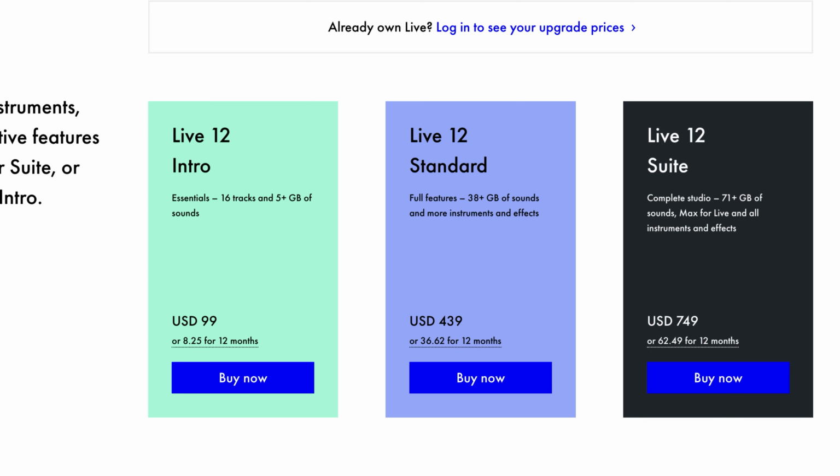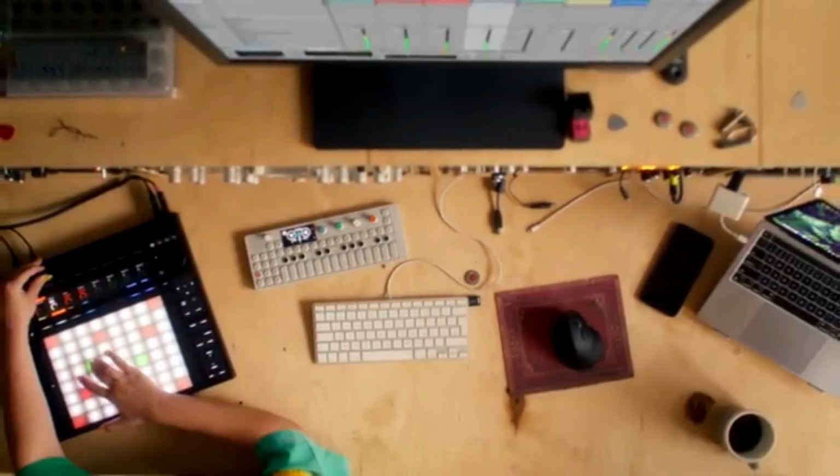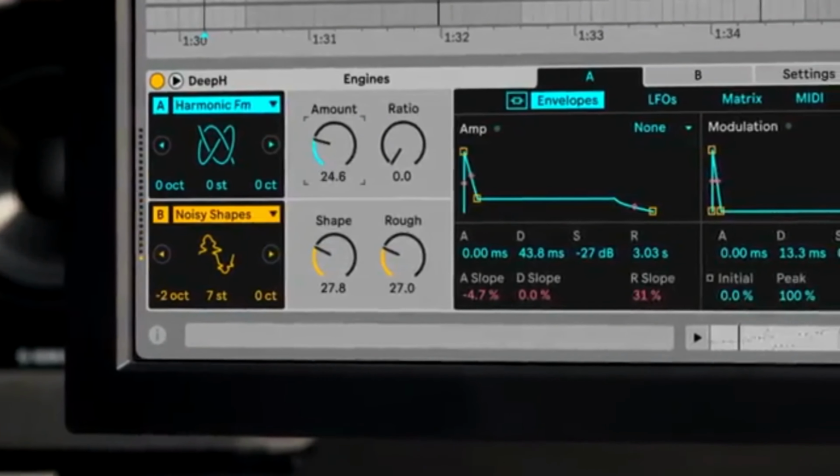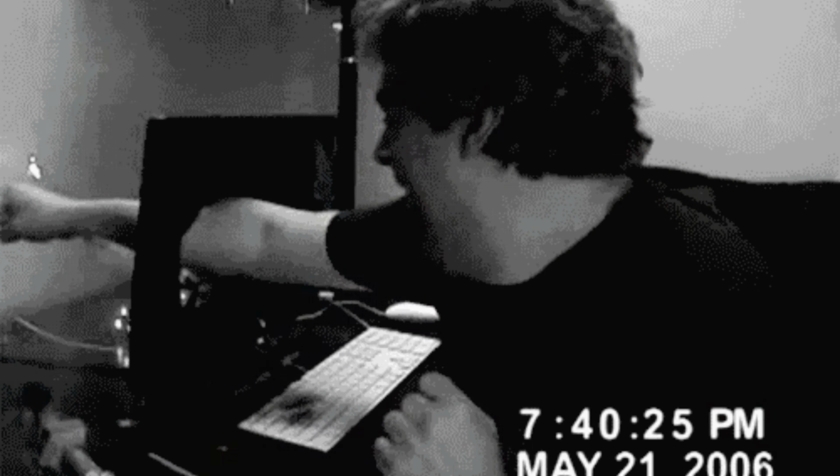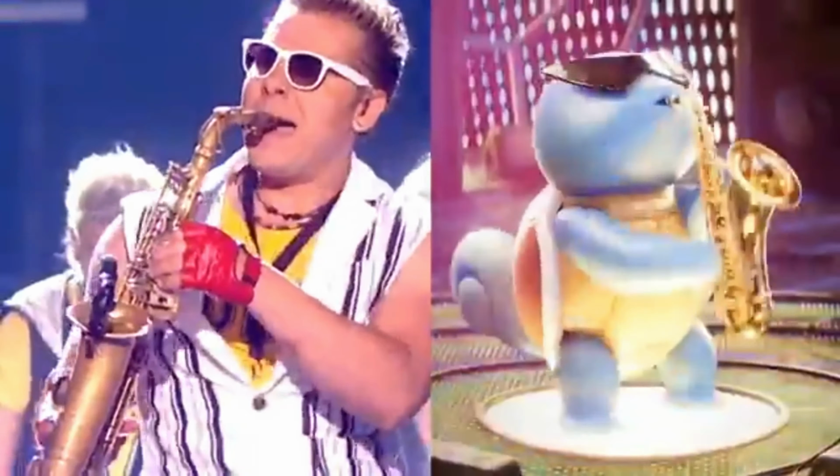The cons, though, is the price. The interface is a bit unfamiliar compared to other linear DAWs. For an artist, you can't actually record your full band very easily. It's still technically behind some of the DAWs that are more recording focused. But if you want fluidity and you do live performances often, this is the DAW for you.